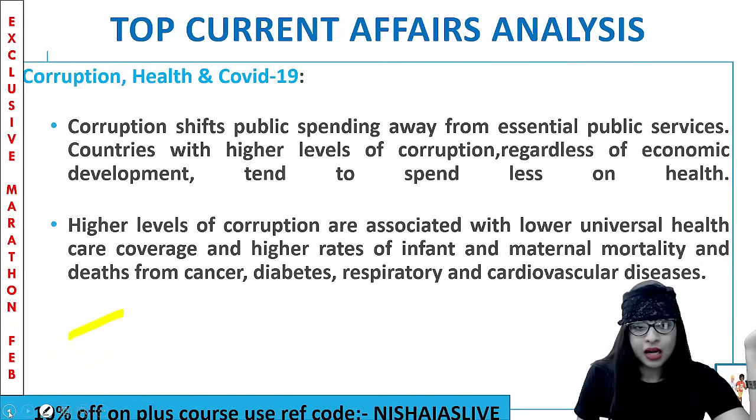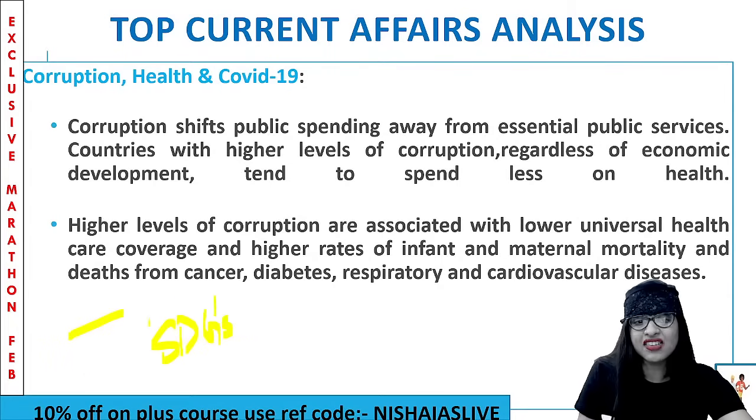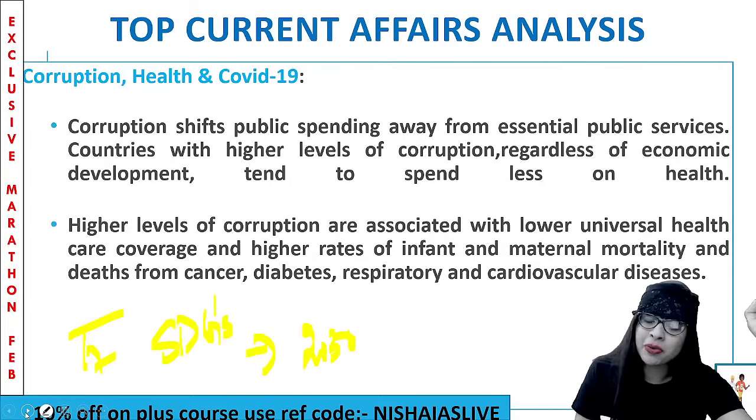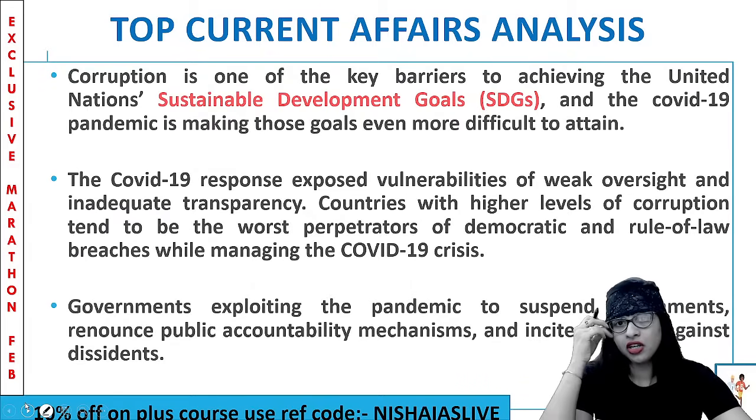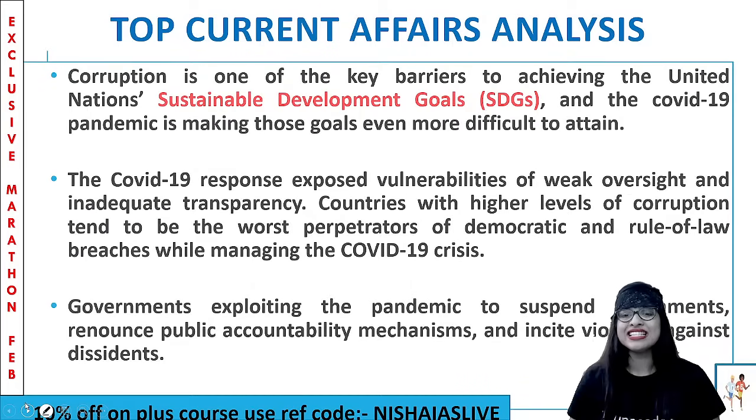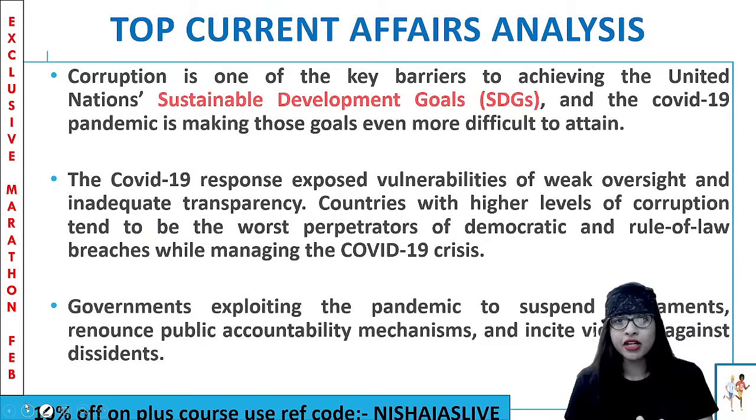Clear? And now, connecting corruption with the SDG, that is Sustainable Development Goal. We all know that out of the 17 goals of the SDG, which have to be attained by the year 2030, health is also an important perspective, right? So how is corruption connected to that, my young officers? Let's have a look into it. If you see, corruption is one of the key barriers for achieving what? The UN's SDG goals. And this pandemic, COVID-19, oh my goodness, it is making those goals even more difficult to attain.